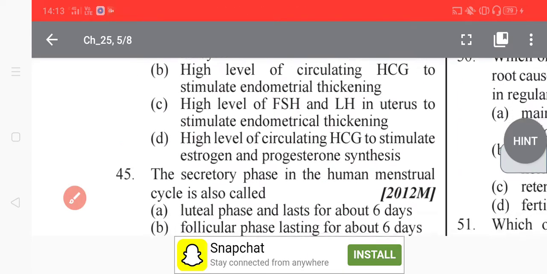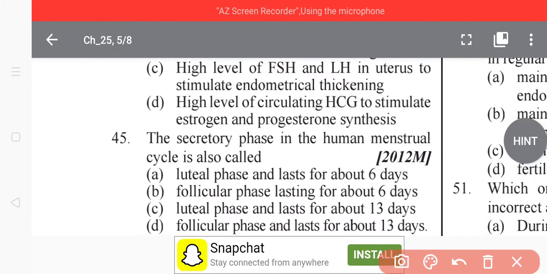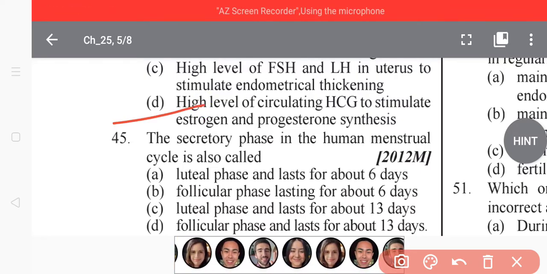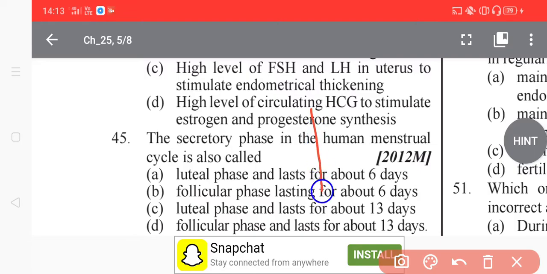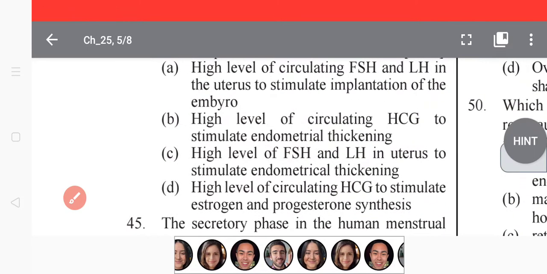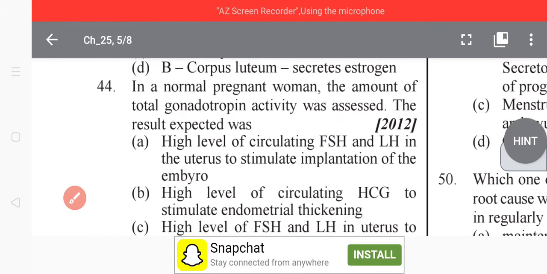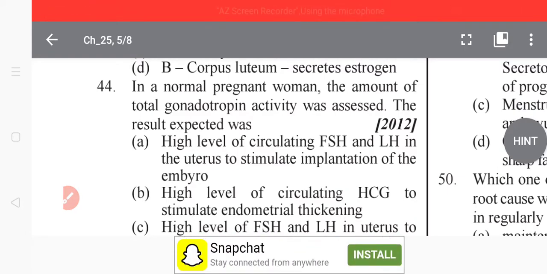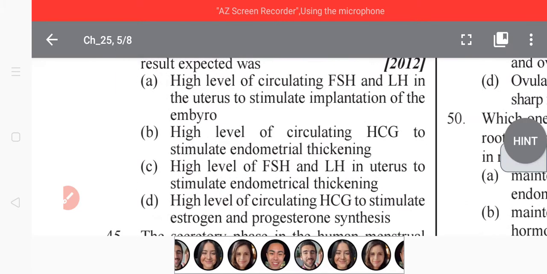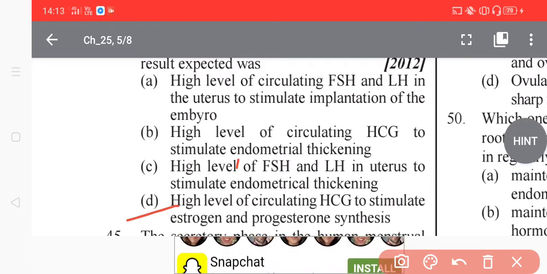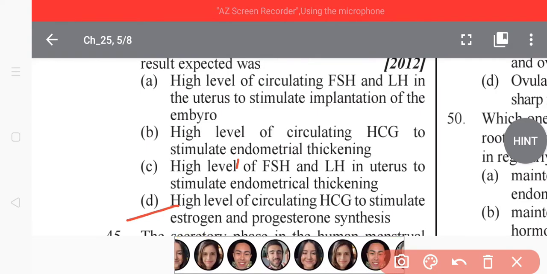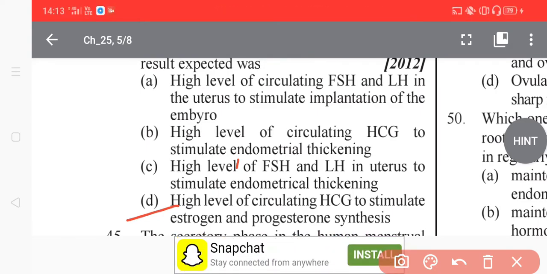Option D, high level of circulating HCG to stimulate estrogen and progesterone synthesis. So what is the best option? You have to understand the question clearly first. The best option is high level of circulating HCG, human chorionic gonadotropin, to stimulate estrogen and progesterone synthesis.